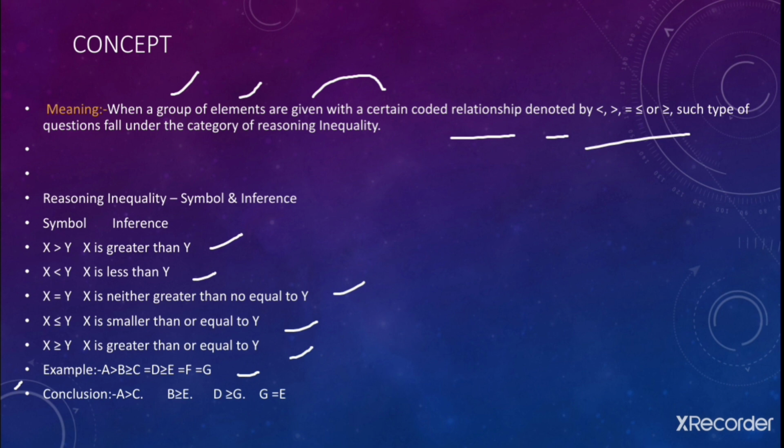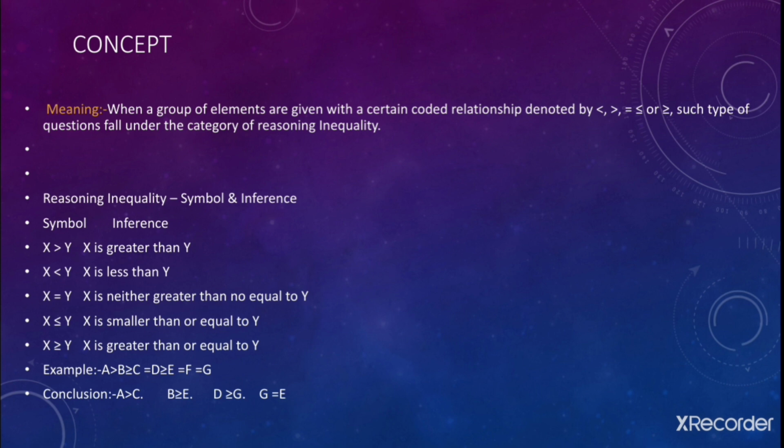Now we will see the example of inequality. What we need to understand, we need to find out whether A is maintaining the relationship of greater than with C in this particular statement or not. Again, we need to check whether B is maintaining the relationship of greater than or equal to with E in this particular statement or not. That's the whole thing we need to check, and these are the type of questions which have been asked in the question paper. So firstly, for this we need to understand a few basic concepts here.